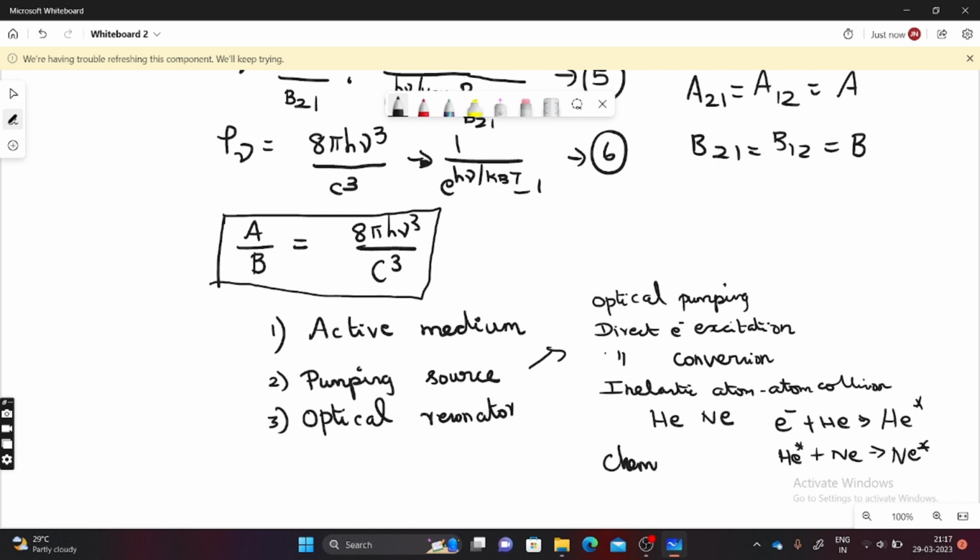Next, chemical reaction. Due to chemical reaction also, you can obtain the laser beam. So that's all about the population inversion process and the introduction and the components required for the laser beam.